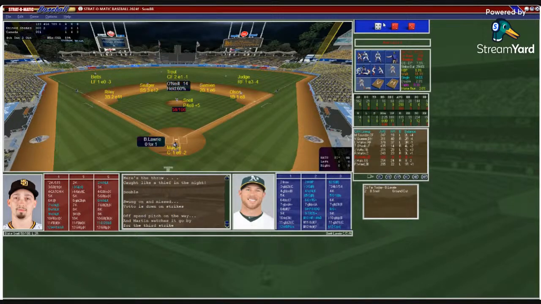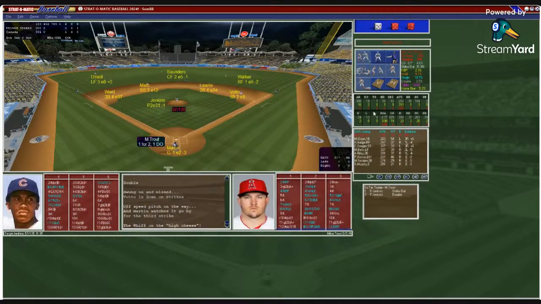And now here's Lowry. Murphy puts down the sign. We'll see if Snell can hold off that leadoff double. Here's a pitch to Lowry, and that's going to be a strikeout for Snell. He gets the side in order. Good job by Snell. We've played 4. It's 2-1 U.S.